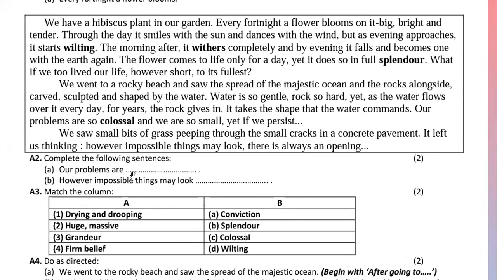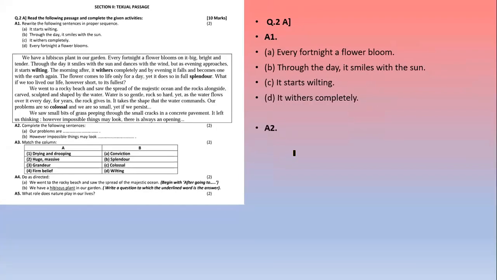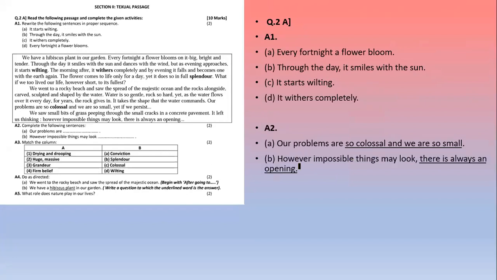So here our problems are so colossal and we are so small, yet if we persist. This is your first answer. Second, however impossible things may look, the last sentence, however impossible things may look, there is always an opening. So these two sentences we will get in our passage. A2 activity, fill in the blanks. Our problems are so colossal and we are so small. B, however impossible things may look, there is always an opening.